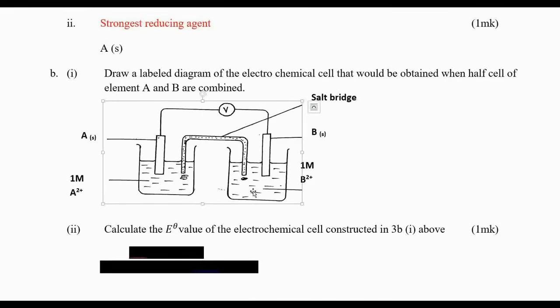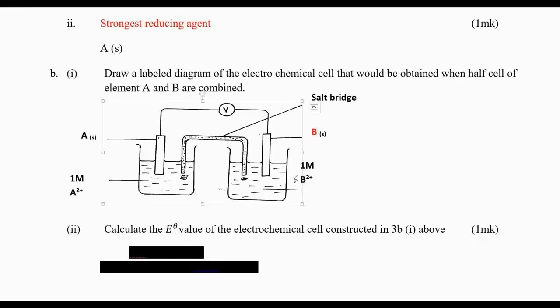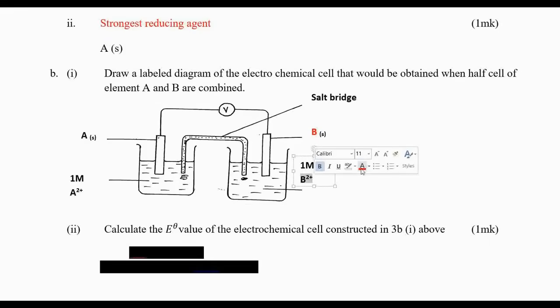The solution you are using, the electrolyte, must contain the ions of the electrode. Now you can see this is B, therefore the electrode is B. The electrolyte must contain the ions of B, as you can see. So that's what you must do. It must contain the ions of B. Remember the standard condition of the electrolyte, it should be 1 molar. So you should write 1 molar of this solution, and nothing else.